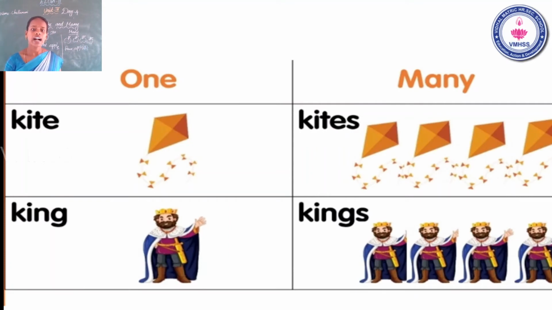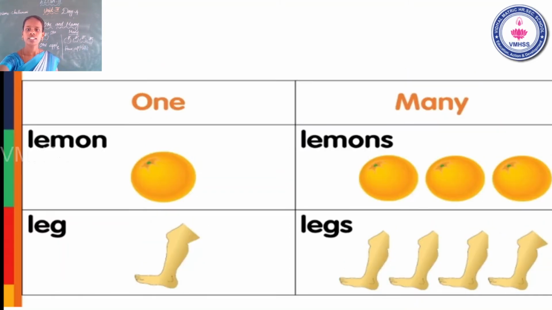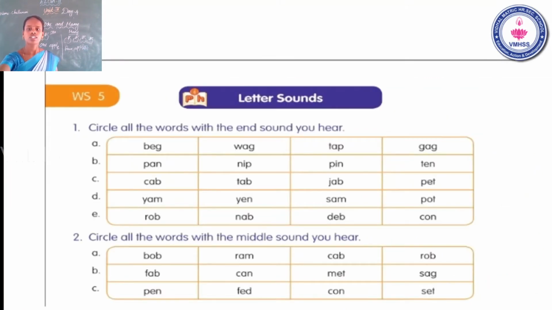Kite, kites. King, kings. Lemon, lemons. Leg, legs. Students, this is your homework. Okay, now look at the board.